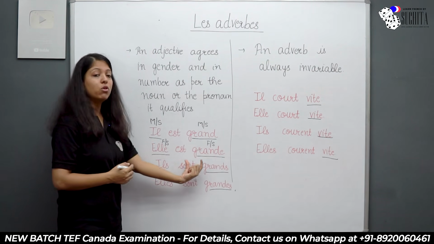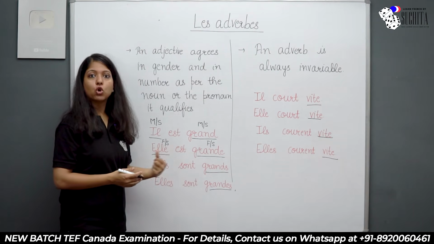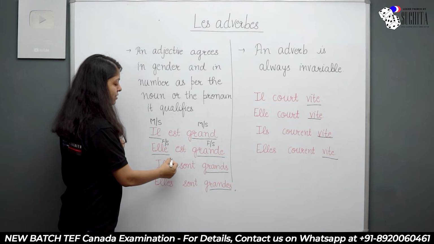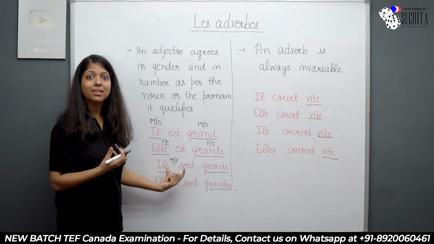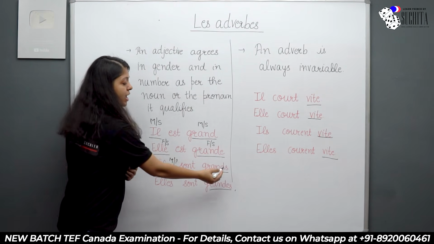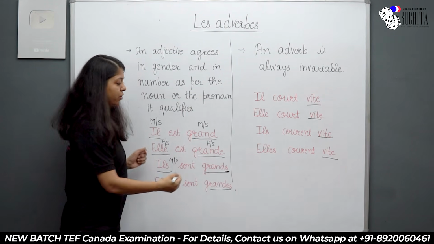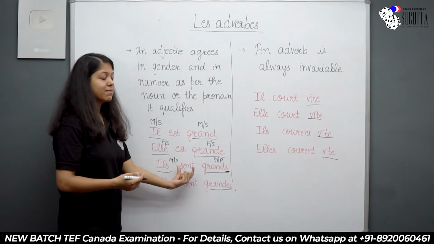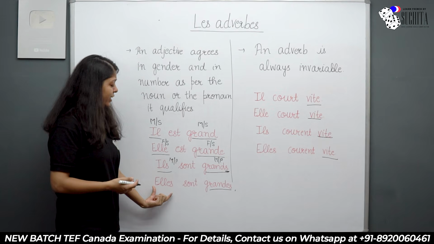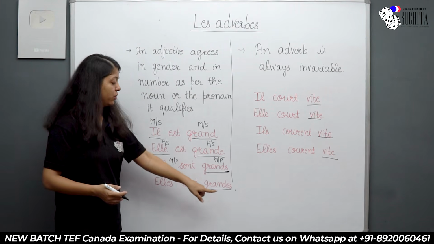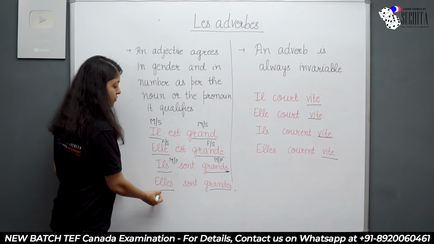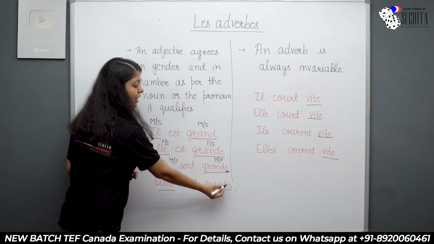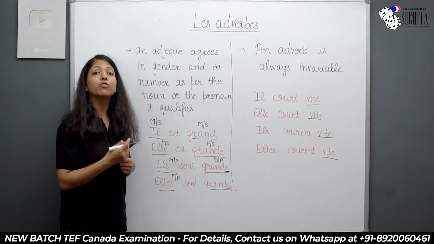Let's say here, ils sont grands. They are tall. Now here tall is telling me the meaning of they, which is of course masculine and plural. So if you see, I have added s over here, and it makes it masculine plural. So ils sont grands. And finally, elles sont grandes. Now here grande is telling me the meaning of elles, which is feminine and plural, right? So here I have added e and s in order to make it feminine plural.